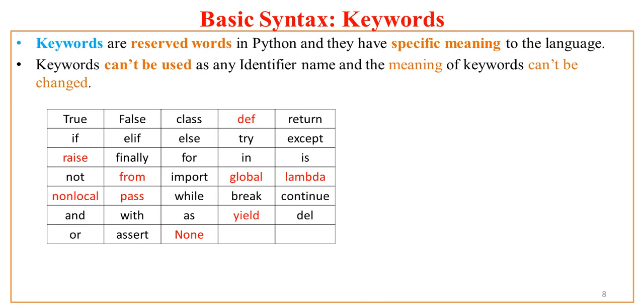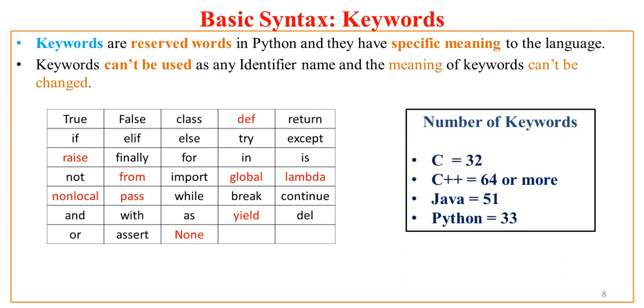So let us see. So here are the number of keywords supported by various languages. C has 32 keywords, that is, it has a set of 32 keywords. C++ supports 64 keywords or more, depending on the compiler and the environment in which you use the compiler.